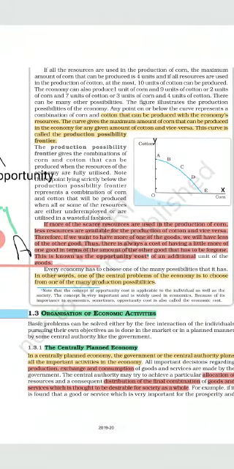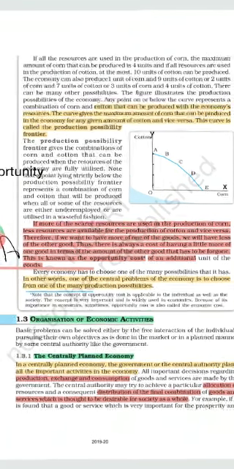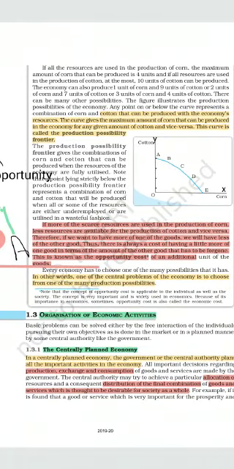So now what we see in the diagram, that on point A, the producer is using the resources for the production of cotton, and there is a 0 production of corn. And at point E, the producer is using all the resources for the production of corn, and there is a 0 production of cotton. And in between B, C, D, there are the different combinations that can be produced with the given resources and technology.